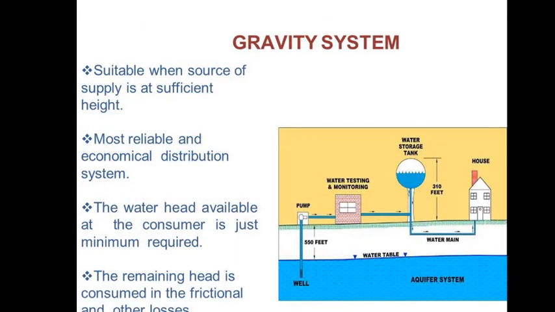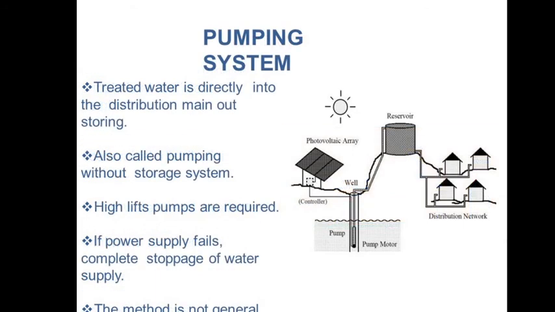Okay, so this is the gravity system. It is suitable when the source of supply is at sufficient height. It is the most reliable and economical distribution system. The water head available at the consumer is just the minimum required, and the remaining head is consumed in frictional and other losses. Next, the pumping system. Treated water is pumped directly into the distribution main without storage, and it is also called pumping without storage system. High lift pumps are required. If the power supply fails, there is complete stoppage of water supply. The method is not generally used.